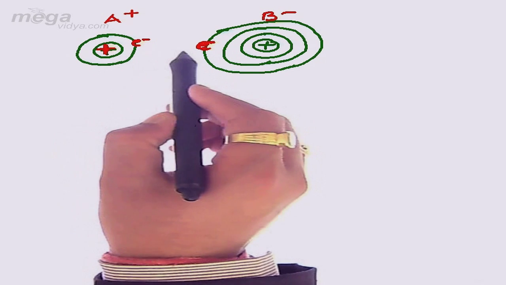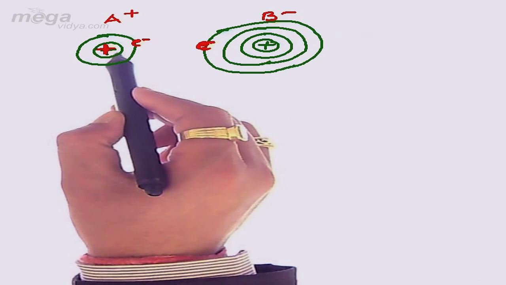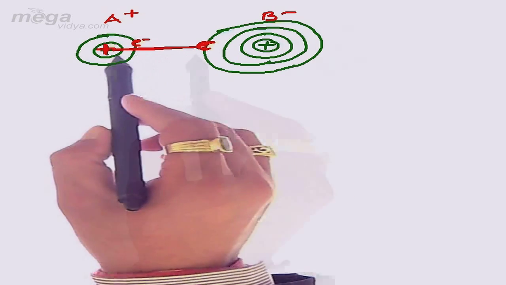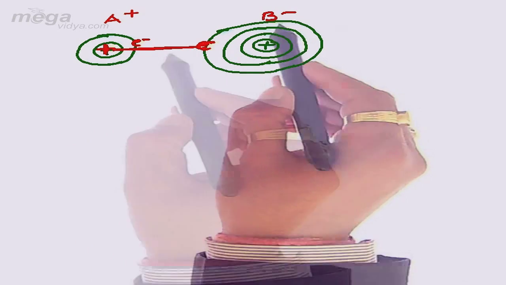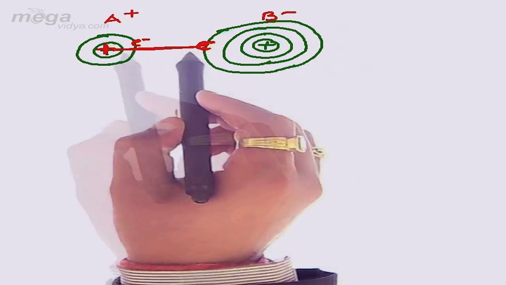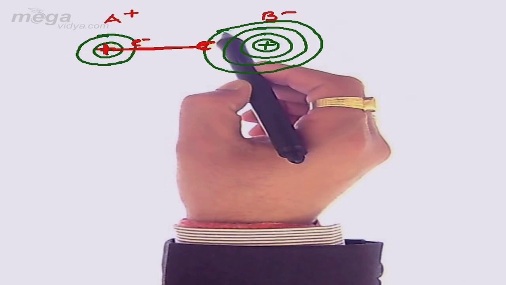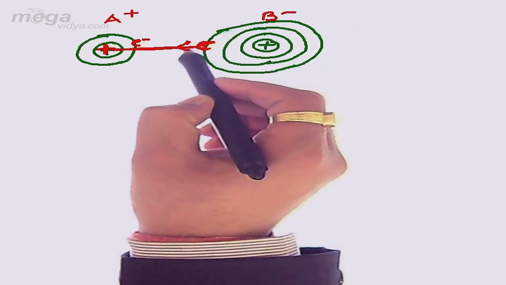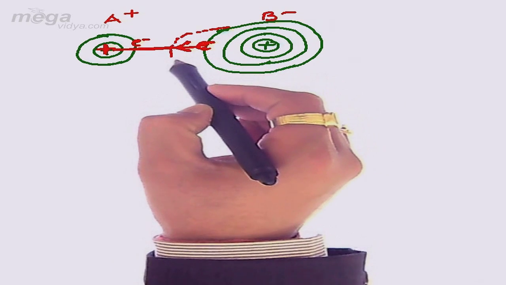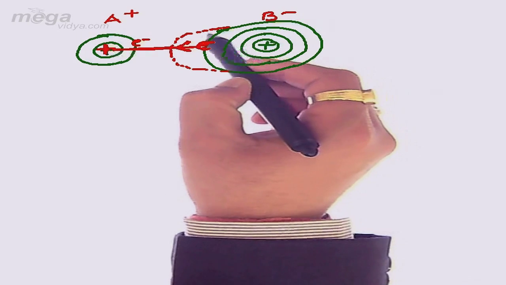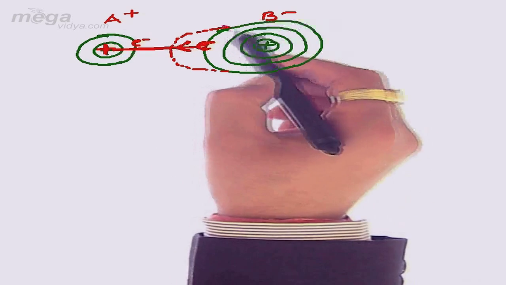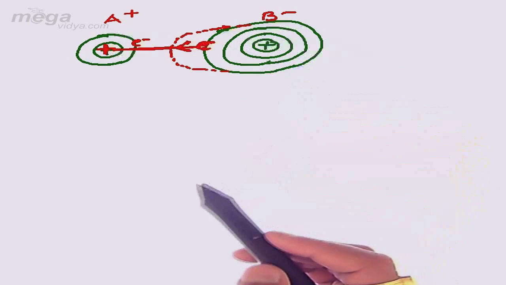And due to closer approach, the nucleus and the valence shell electron of B negative will interact maximally. Maximum interaction means this positively charged nucleus will try to attract the electron towards itself, and attraction means the path of the electron will be changed, and this change in the path of the electron will lead to the change in the shape, which we call distortion.